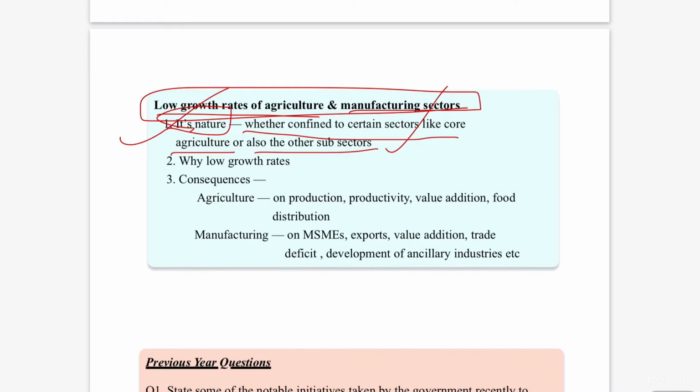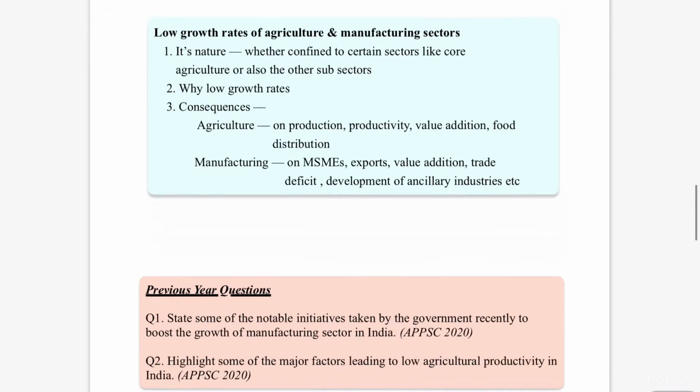So in this aspect, if you see that the other subsectors like fisheries or poultry or dairying, they are increasing rapidly, and the growth in that sector, the value addition in those sectors are more compared to the core agriculture. So what are the reasons for the rapid growth in the agriculture subsectors, and what are the problem areas in the core agriculture sector? Why is productivity not increasing commensurate with the investment? Why is public investment reducing in core agriculture? So these are the areas that you need to focus on as far as this chapter is concerned,